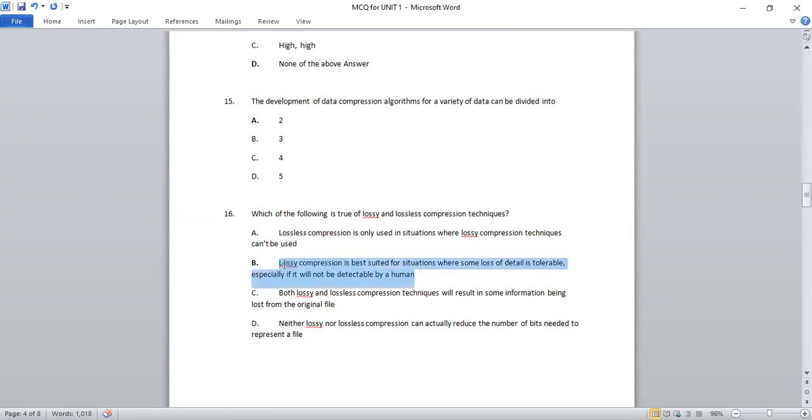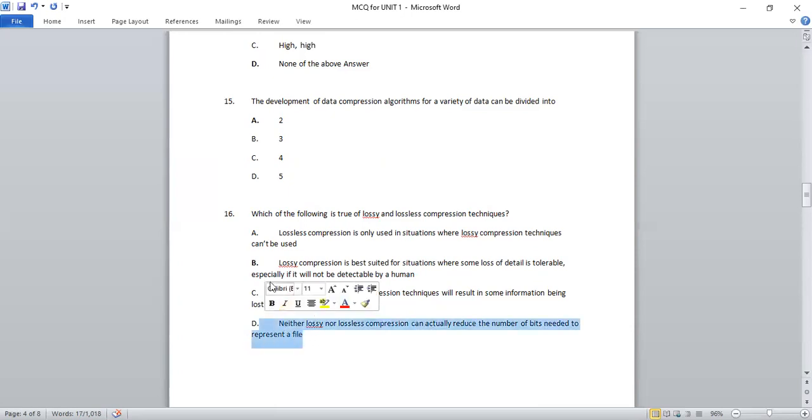So this is the right answer. Before moving on, we can see that this option can be taken into consideration. Let's move forward. We cannot take the decision right here. C is, both lossy and lossless compression techniques will result in some information being lost from the original file. So this is not right. Neither lossy nor lossless compression can actually reduce the number of bits needed to represent a file.